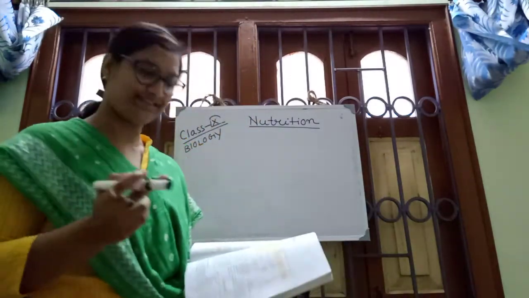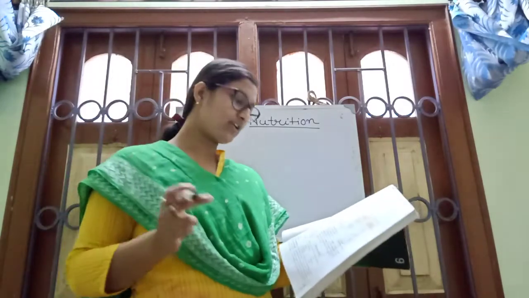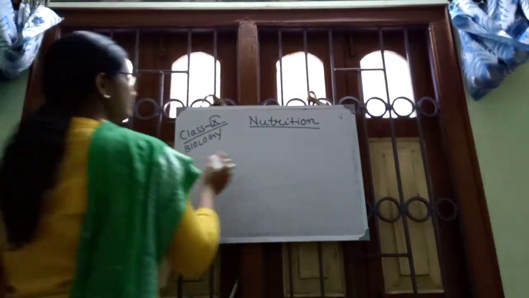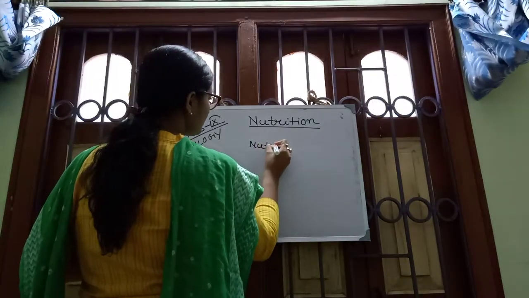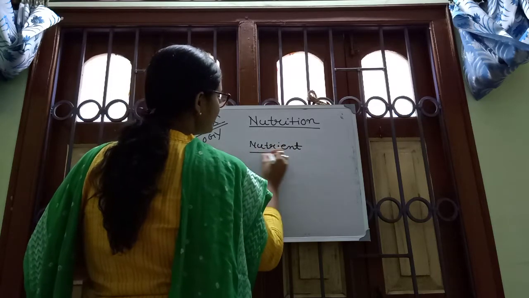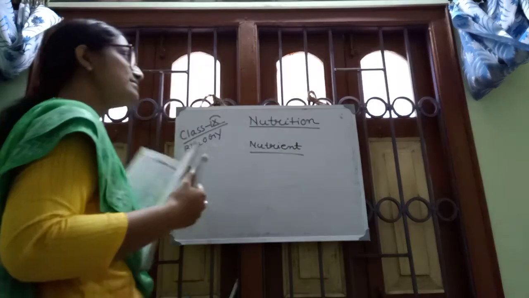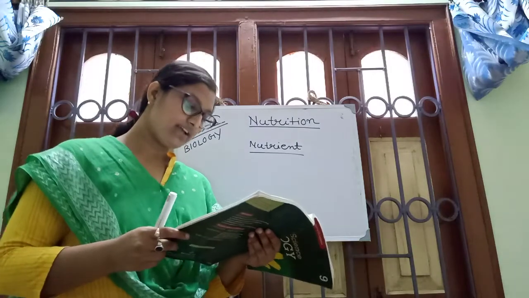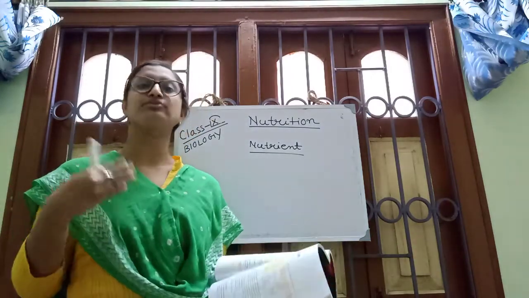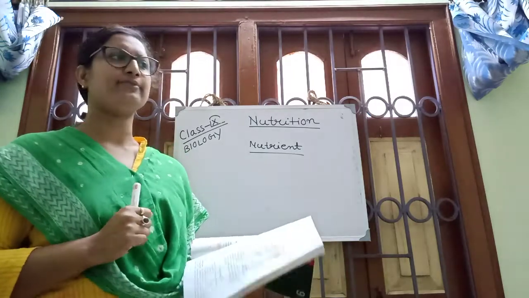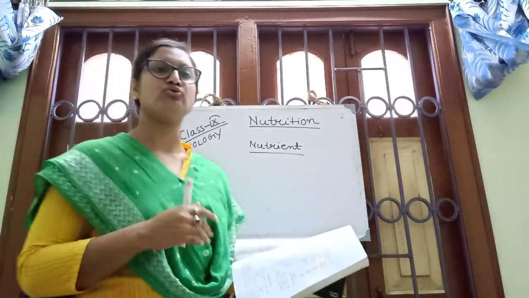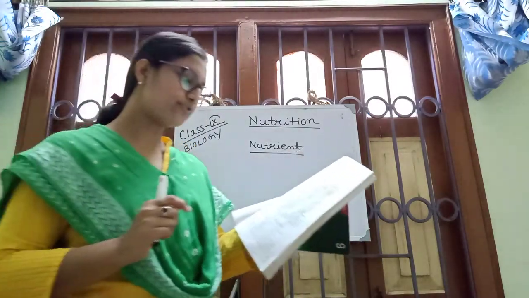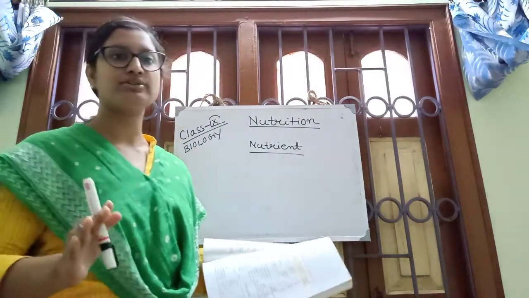And what is a nutrient? A nutrient is an organic or inorganic chemical substance which nourishes our body. Nutrition is the process, and a nutrient is the inorganic or organic chemical that nourishes our body. These nutrients supply the energy for doing our work, for repairing cells and tissue, and for maintenance of our body. Our food contains many nutrients.